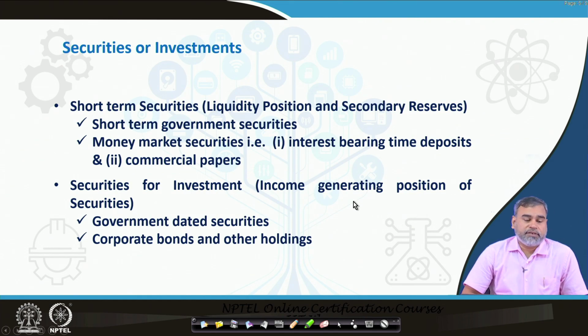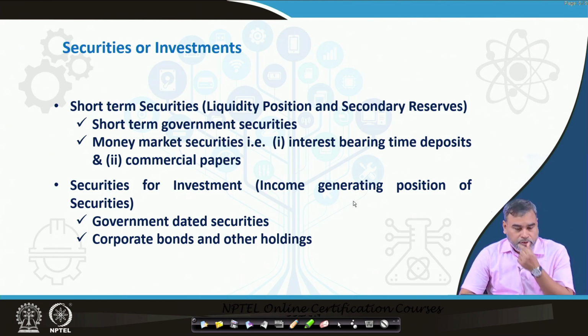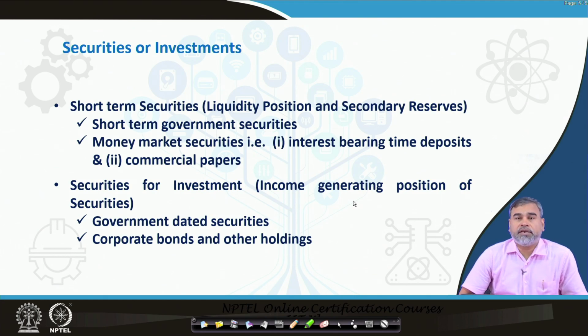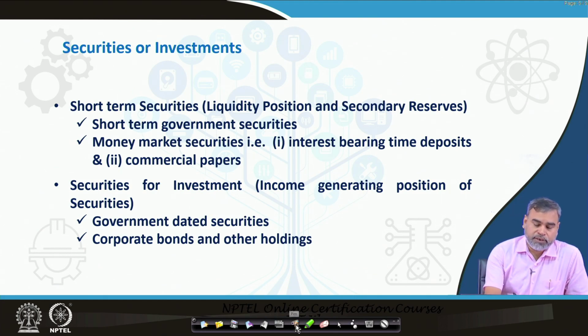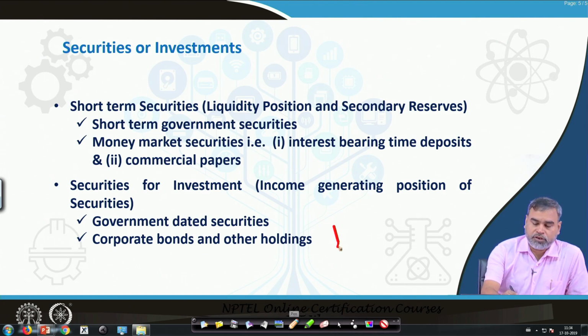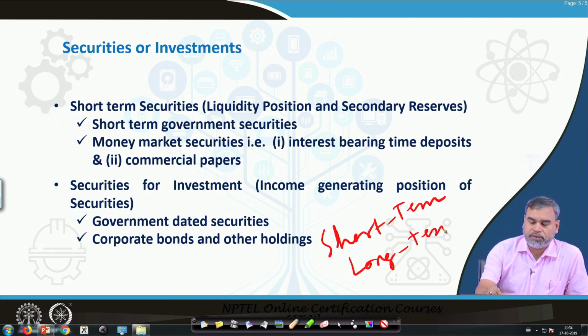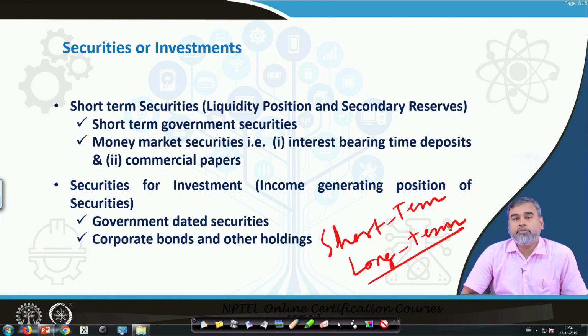Then the second type of assets we have is securities, or the investments. Whenever the commercial banks invest their money, where is the money invested? Whenever they talk about investment in different types of assets, the assets are classified into two. One is short term assets, and another one is long term assets. So there are two broad categories of assets, and the short term assets are basically highly liquid.